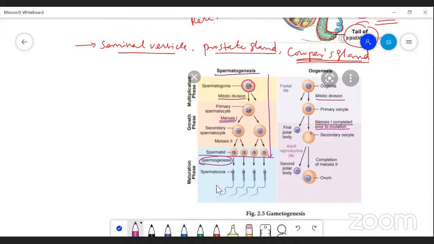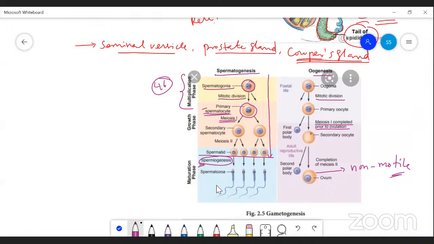Spermiogenesis is absent in oogenesis because the ovum, the egg, is non-motile. Here, the spermatogonia produced by mitotic cell division multiply in the multiplication phase, and this cell is called the primary spermatocyte. Another important NEET question: both the spermatogonia and the primary oocyte have 2n chromosomes, or 46 chromosomes in human beings.